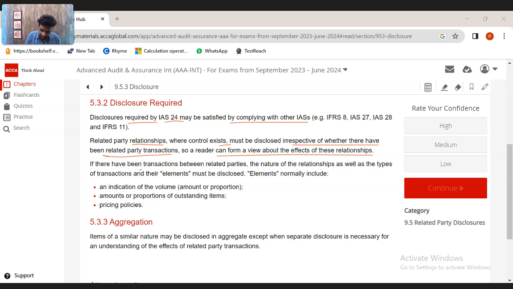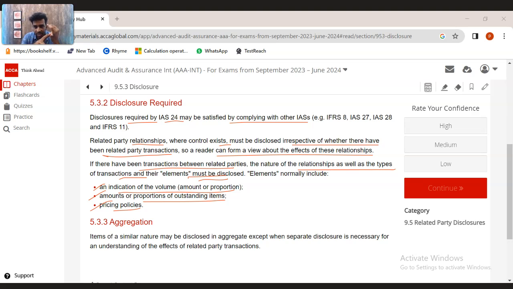If there have been transactions between related parties, the nature of the relationship and the elements must be disclosed. Elements could be an indication of the amount of the transactions, the proportion of outstanding items, and the pricing policies. So firstly, all related parties have to be identified.